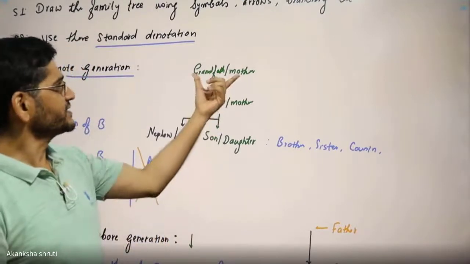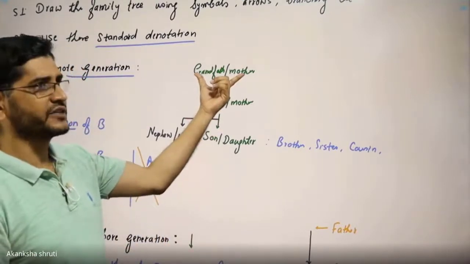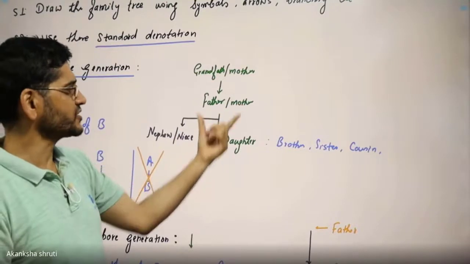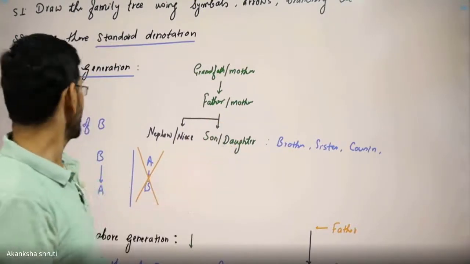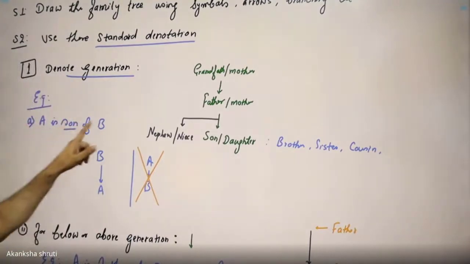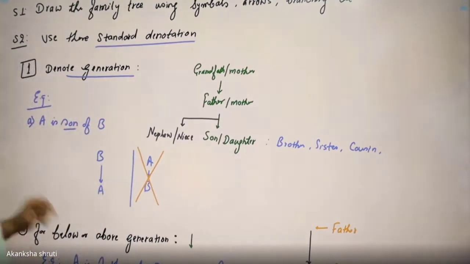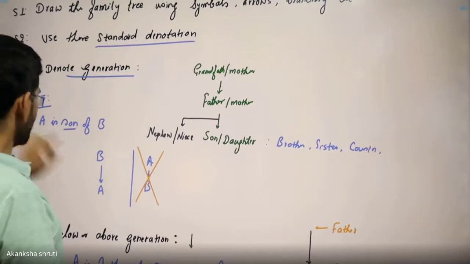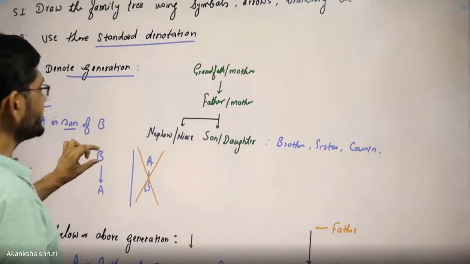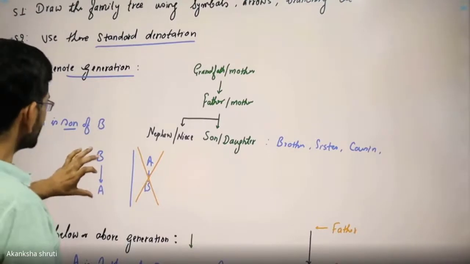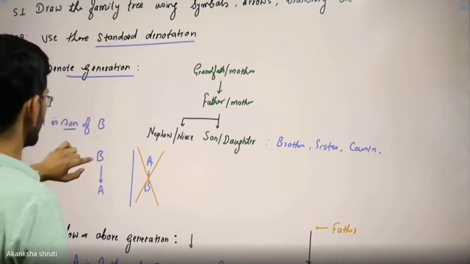So if we consider the grandfather at the top, the father will be below it and the son further below it. Example, if we are taking A is son of B, then we shall keep A below B because B is the father. So this is what denoting the generation.